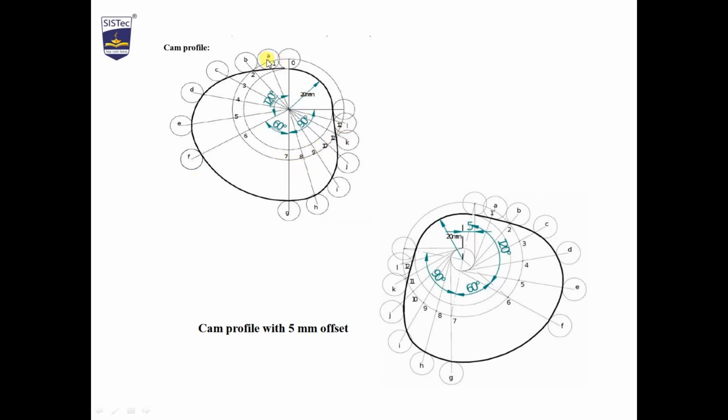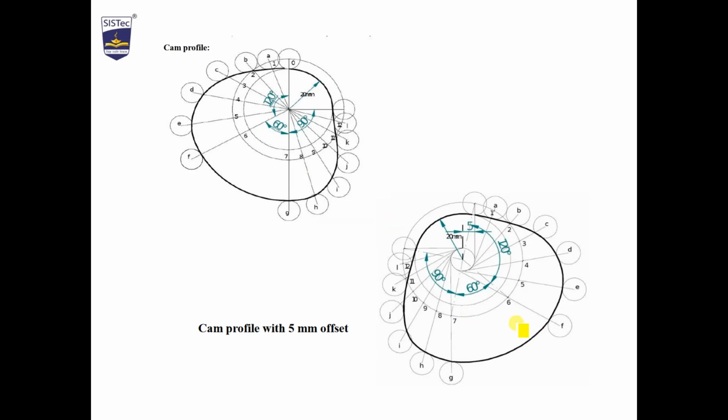Draw the roller diameter on all these points. Now similarly, smoothly join all the points from the roller ends. See, as we are able to see 1a, 1, 2b, 3c, join all these points with a smooth curve. So this will give you the cam profile with radial follower or radial condition.